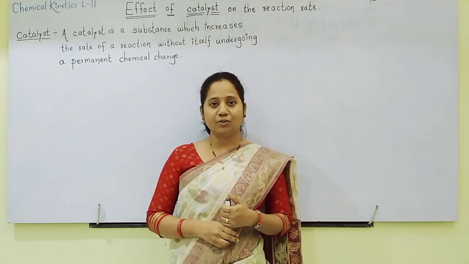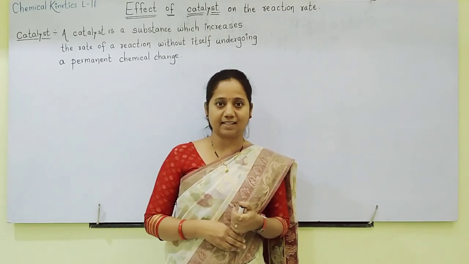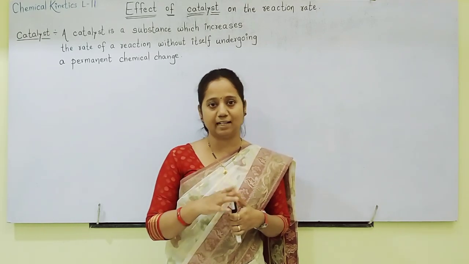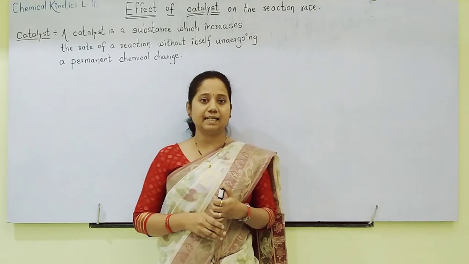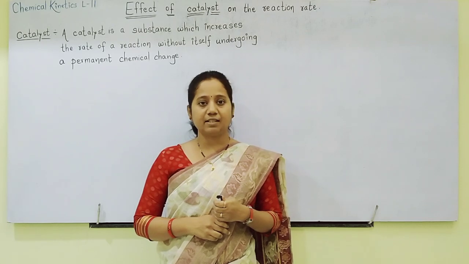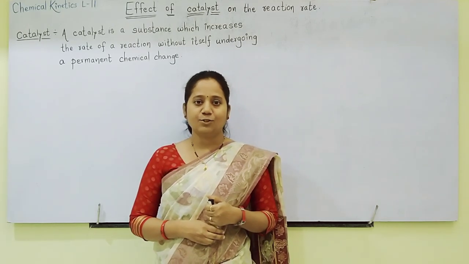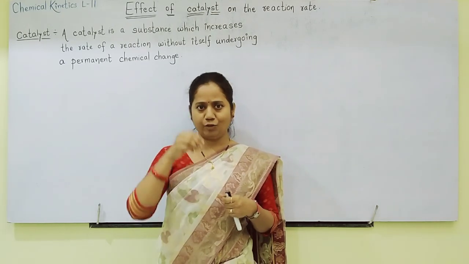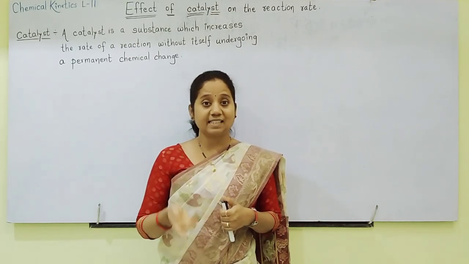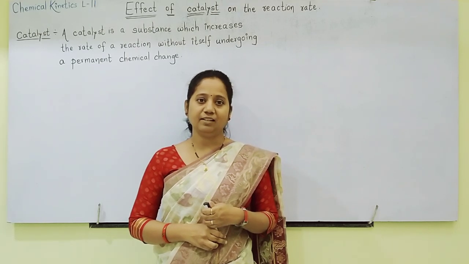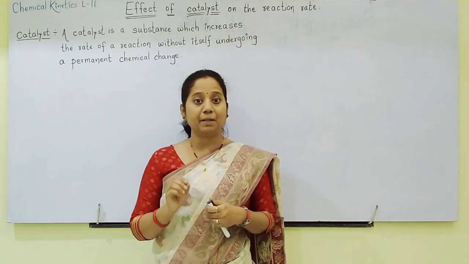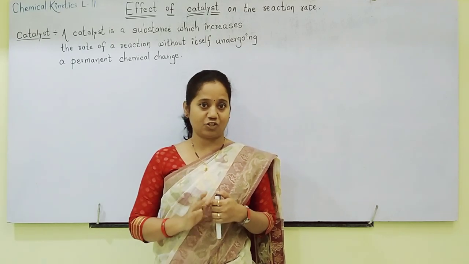Now in this topic we are going to see how exactly a catalyst increases the rate of reaction. We know that it increases, but how exactly, what happens that a catalyst increases the rate of reaction? So let us see first what a catalyst is. A catalyst is a substance which we add in a chemical reaction which increases the rate of reaction without itself undergoing any permanent chemical change.